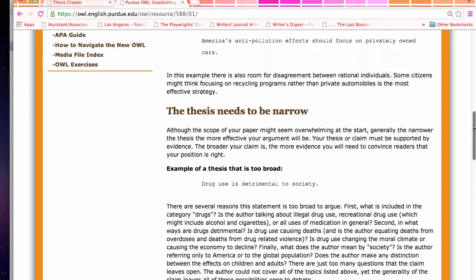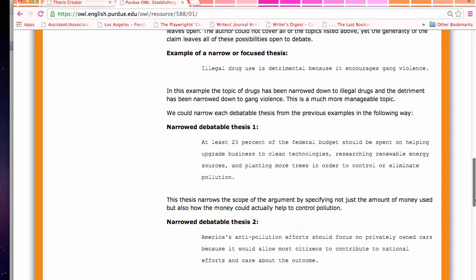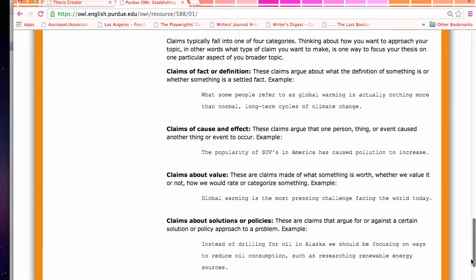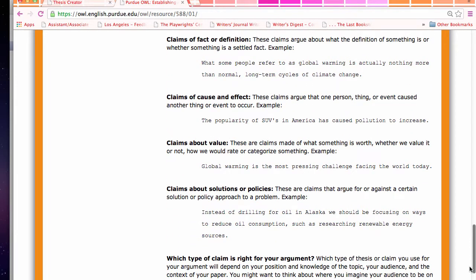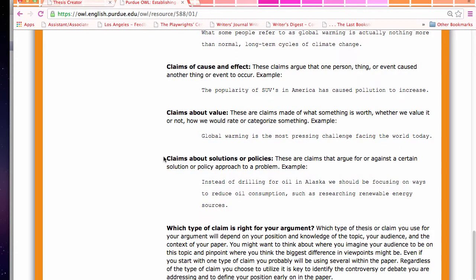The second is that it needs to be narrow, in the sense that it has to be specific enough that you can talk about it, right? Then it also goes into different types of claims so that you can figure out what type of claim you're actually trying to make. Now, in this case, for essay number 2, we are doing claims about solutions or policies, right? Which are claims that argue for or against a certain solution or policy approach to a problem. And they give this sample thesis.